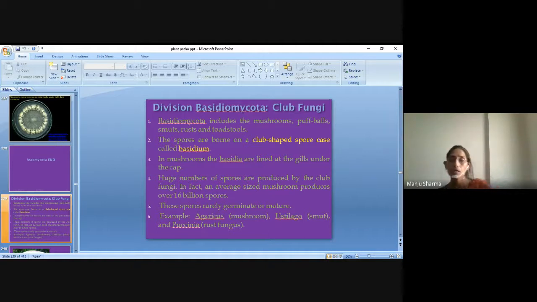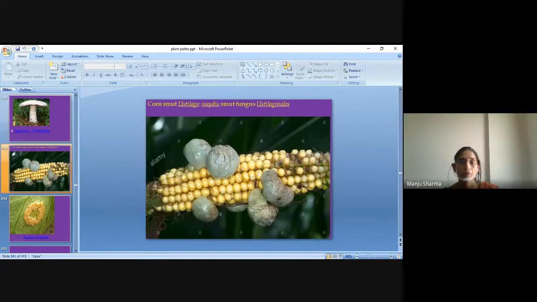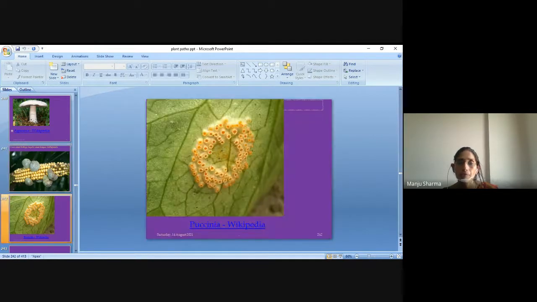Examples: Agaricus, that is mushroom, Ustilago, smut, and Puccinia, rust fungus. So that is the example of Agaricus, and corn smut or smut fungus.